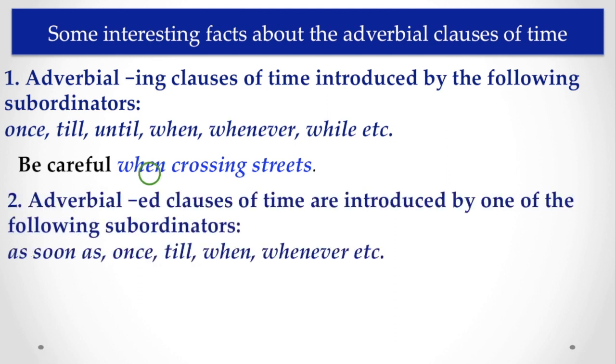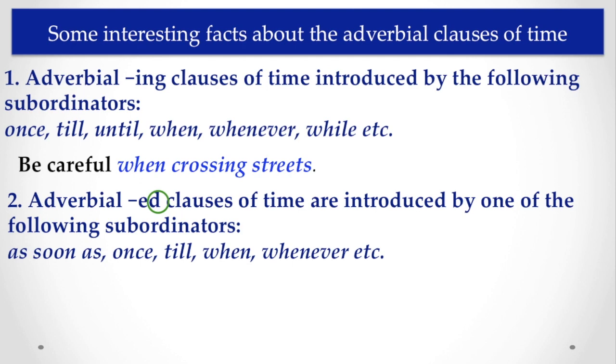The next important information is that adverbial ed clauses of time are introduced by one of the following subordinators. The ed clause is again a participle clause; there are the ing and ed clauses. I have a video lesson on participle clauses.